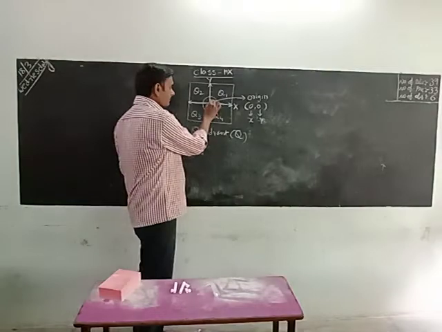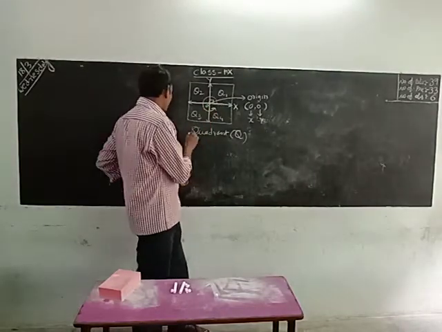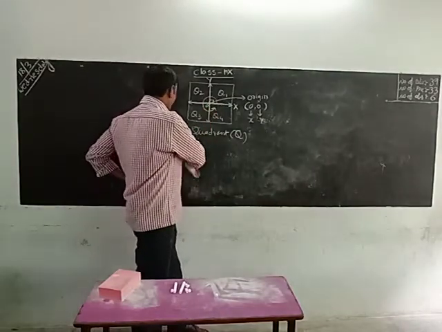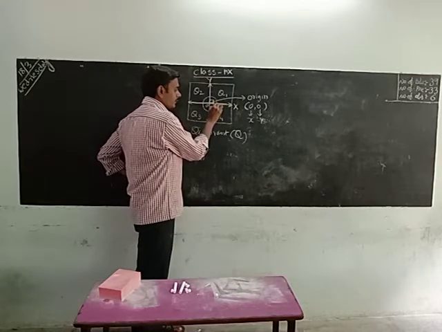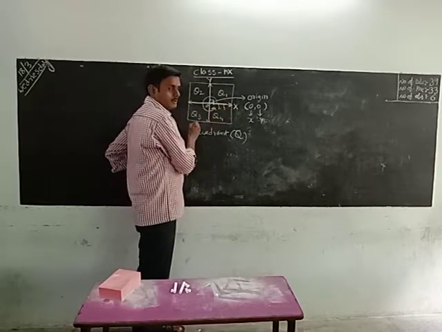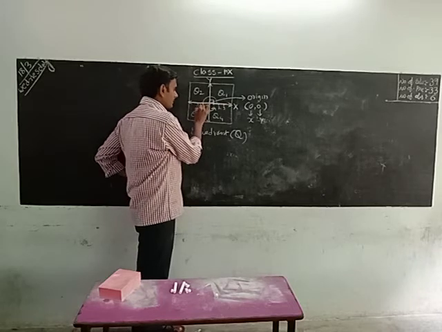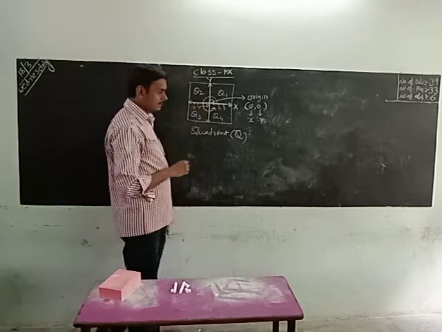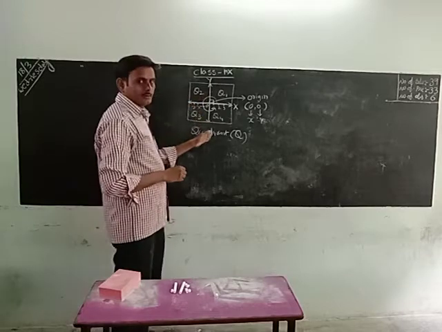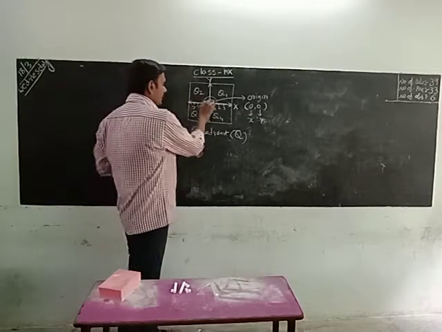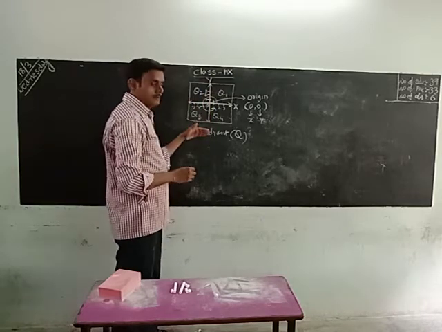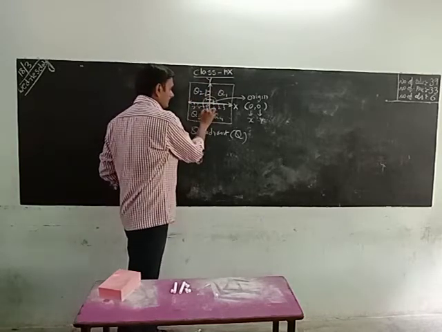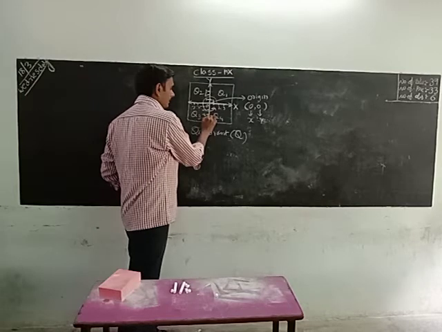On the horizontal line, to the right side of zero we take positive numbers 1, 2, 3, and to the left side of zero we take -1, -2, -3. Similarly, on the vertical line, above zero we take positive numbers 1, 2, 3, and below zero we take -1, -2, -3.